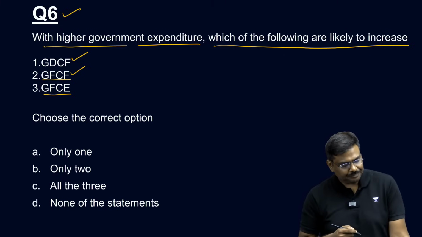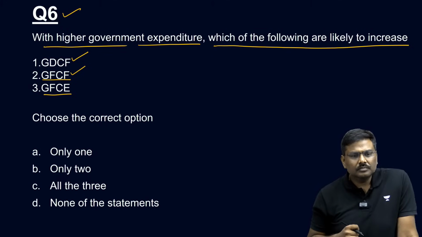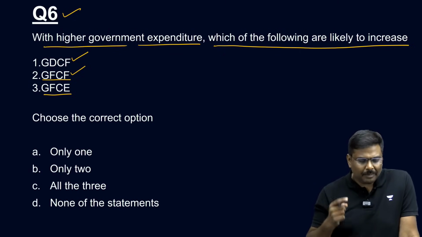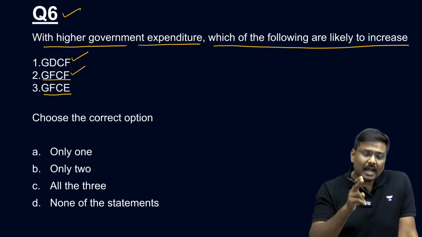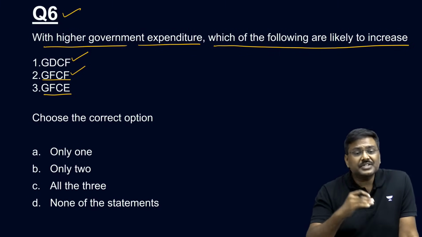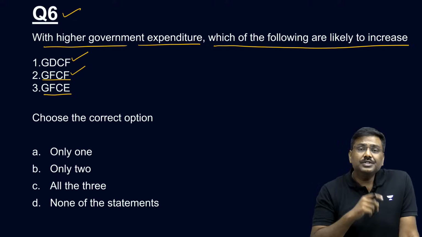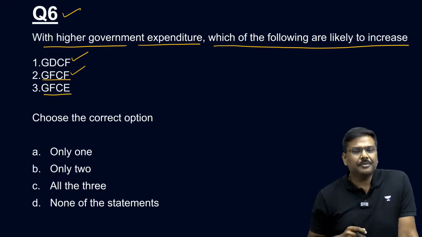Be very careful. Third one, long form. I'll repeat it again. GDCF stands for Gross Domestic Capital Formation. GFCF stands for Gross Fixed Capital Formation. GFCE stands for Government Final Consumption Expenditure.